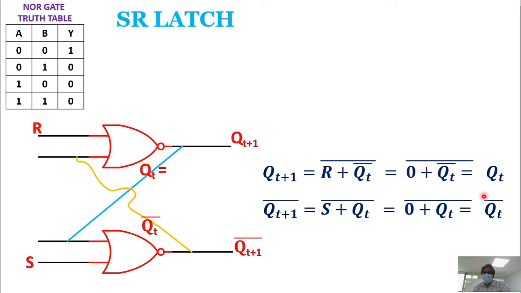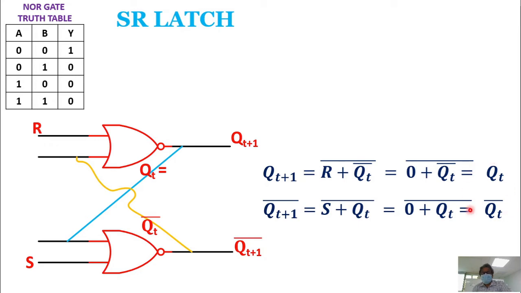Let us solve this equation. When you solve this equation, suppose the R is 0, see this is what the equation gives you. Now 0 plus Qt bar is Qt bar, right? It is Qt bar whole bar, that is equal to Qt. Similarly, this one, suppose this S is also equal to 0, and then this is Qt, so what will be the output here? Qt bar.